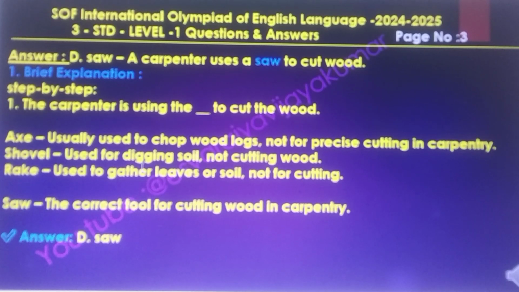Shovel is used for digging soil, not cutting wood. Rake is used to gather leaves or soil, not for cutting. Saw is the correct tool for cutting wood in carpentry. So the answer is D, saw.